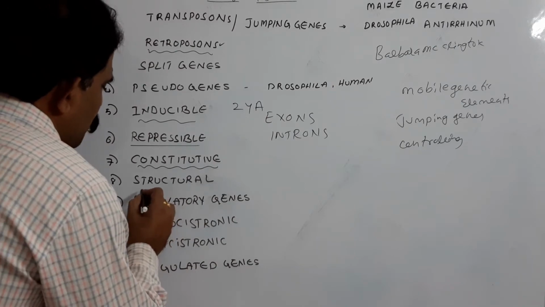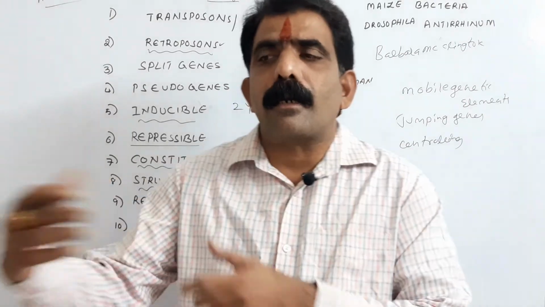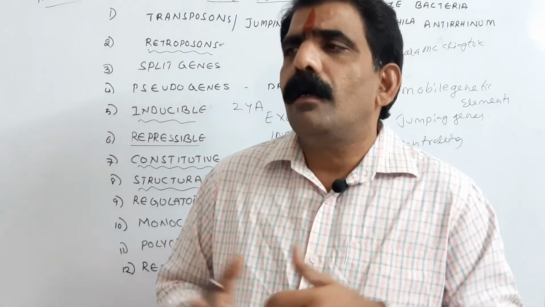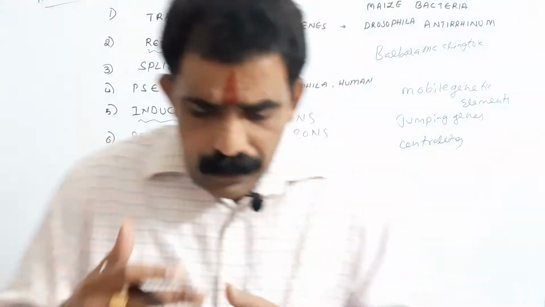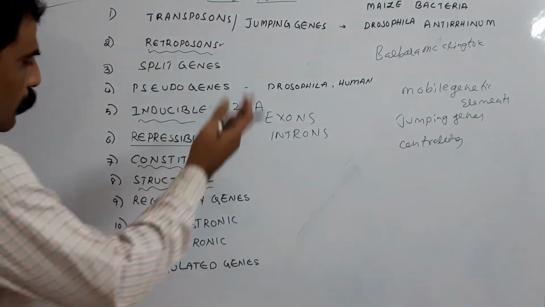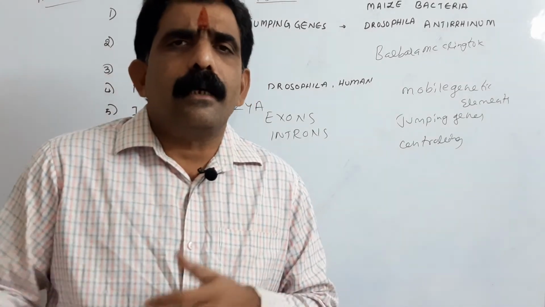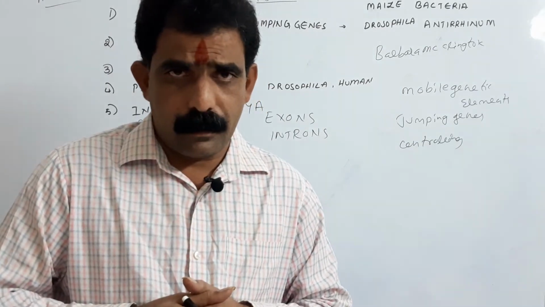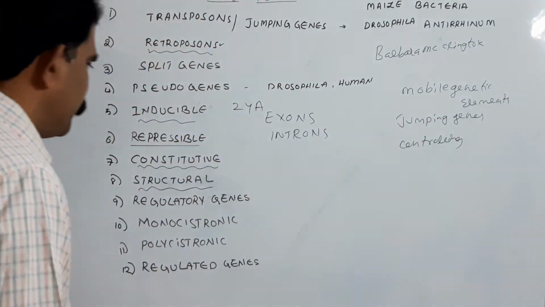Coming to the structural genes. So, what are the structural genes? Structural genes are those which are transcribed or expressed, forming mRNA that forms a protein. So, the genes which are expressed are structural genes. As in the case of the lac operon we have seen, Z, Y, A are structural genes, and I, P, O are regulatory genes. So, the genes which are copied into mRNA are said to be structural genes.